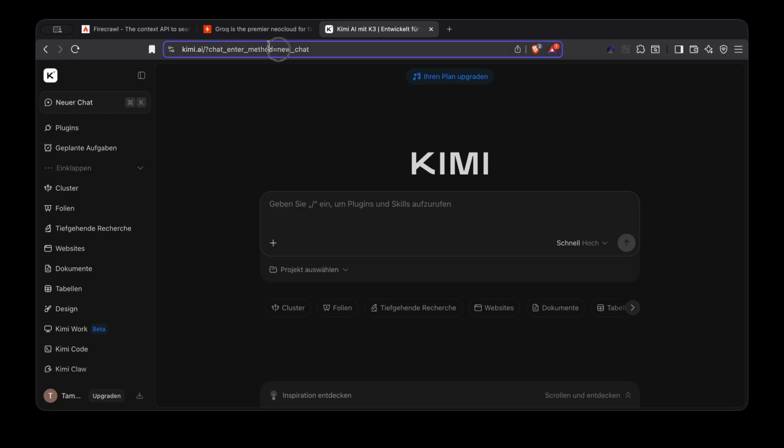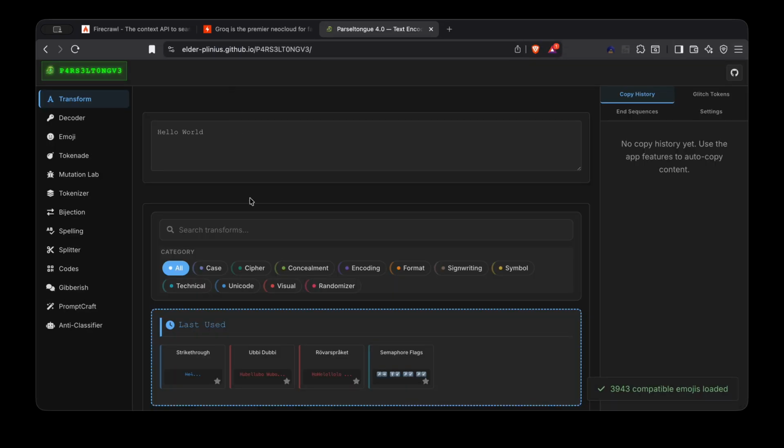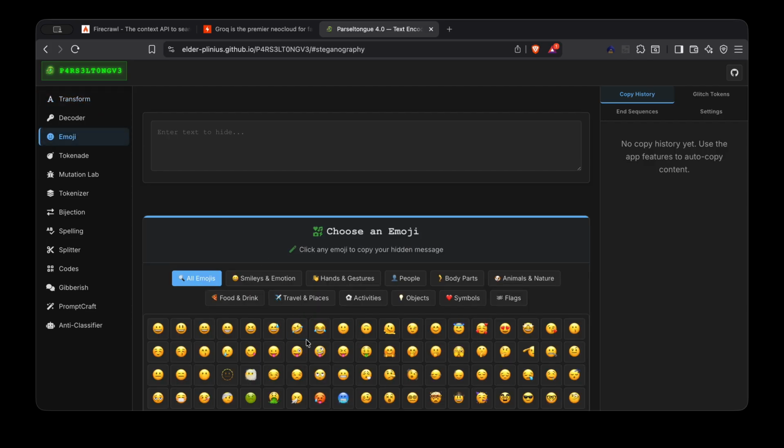So let's check the next one. This you've probably seen in my video on prompt injection. Also a really nice GitHub project. You can do prompt injections here. You can try some tokens. You can have an emoji, for example, with the long payload.